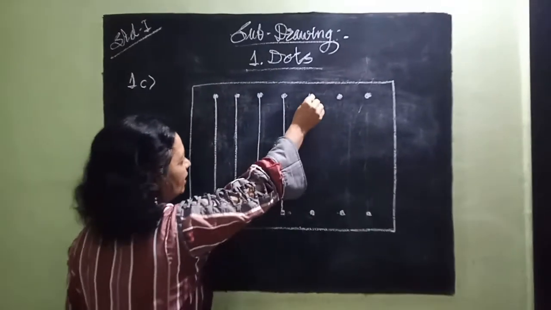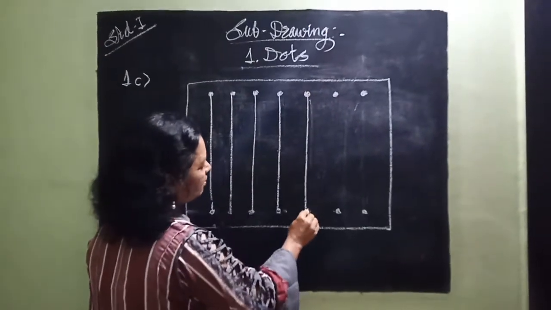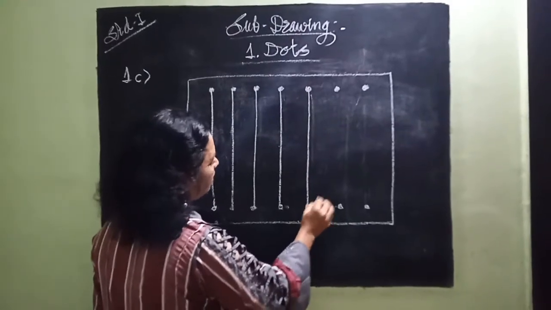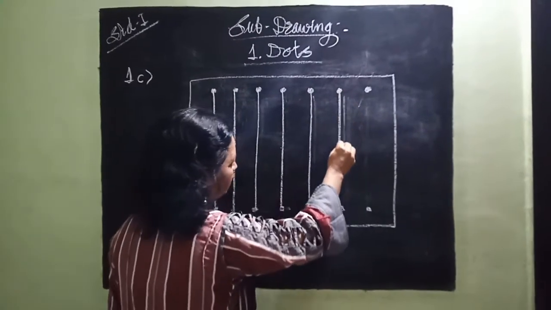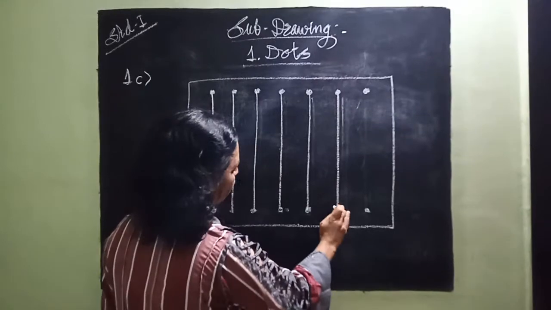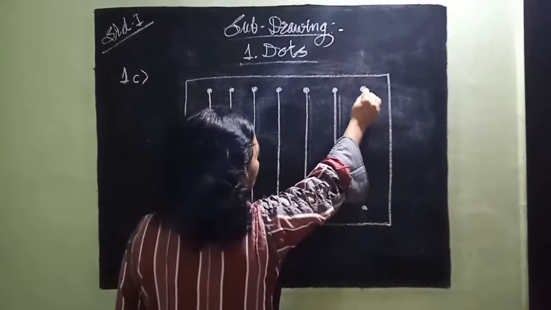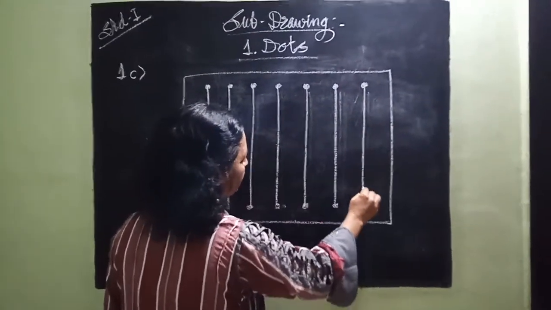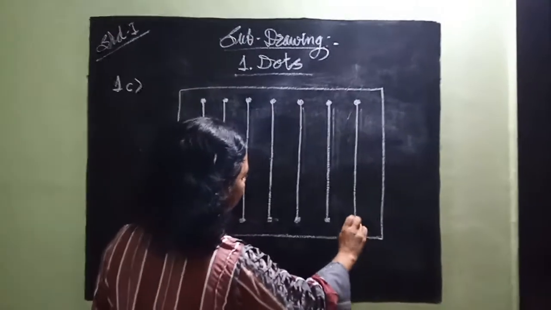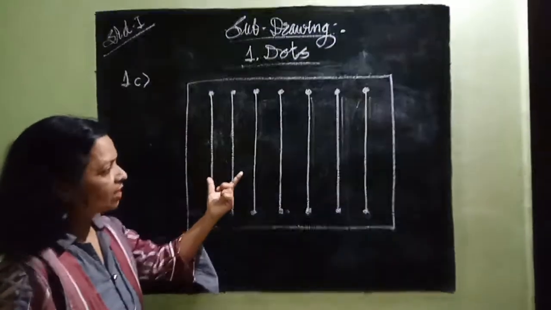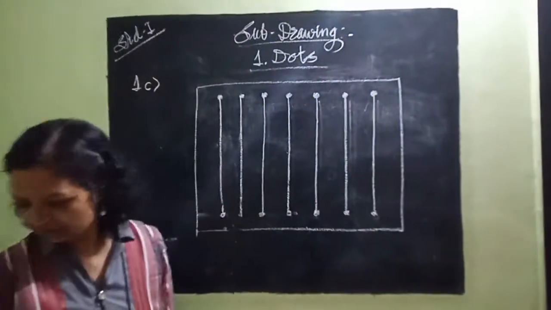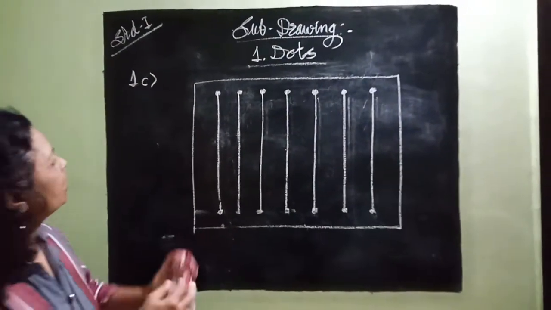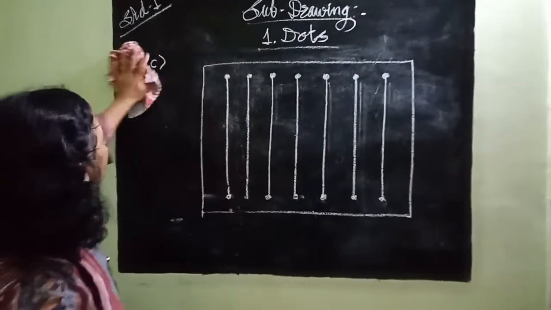And this type of activity is also given in the last pages in your book. So find out the related page and do it at home. Now, again, these are all straight lines. This is the activity given in page number 3.